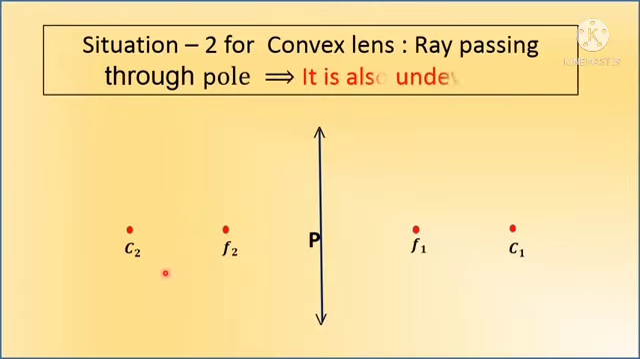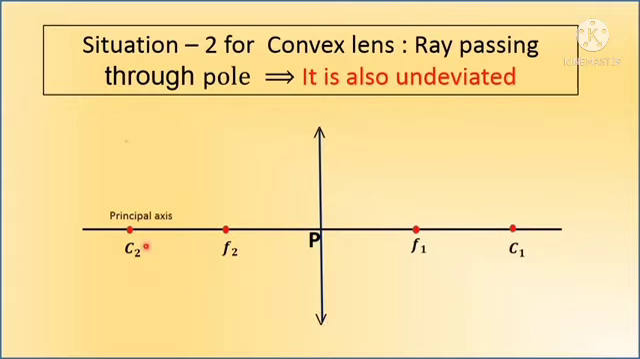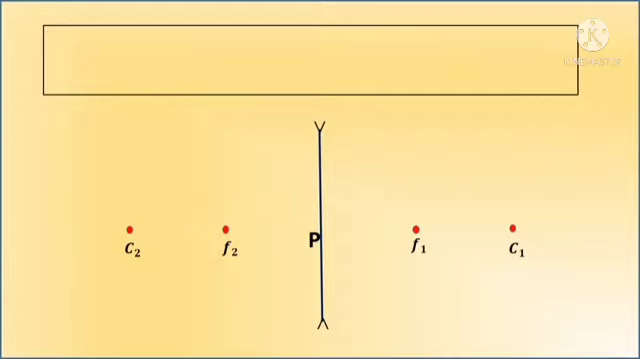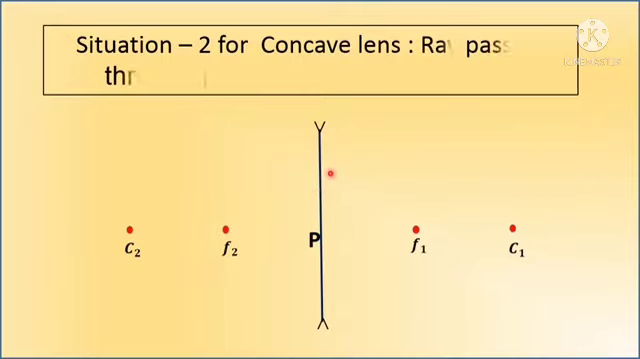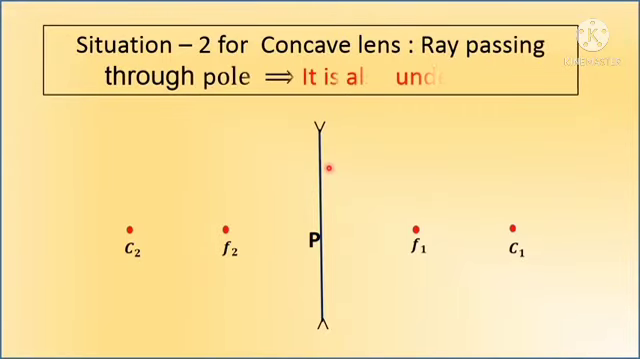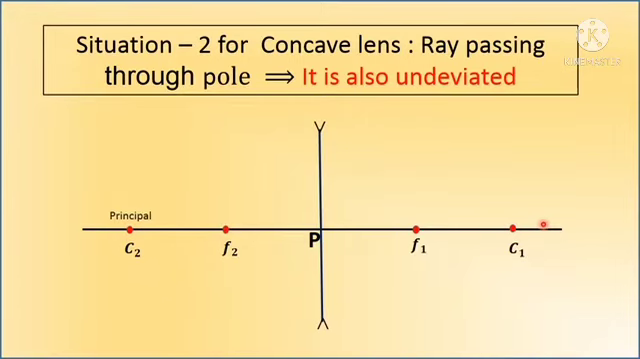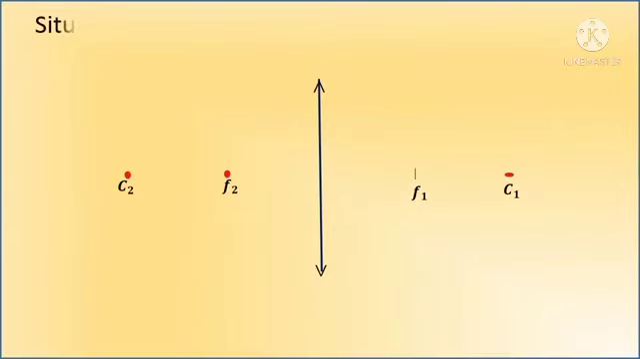Situation 2 for convex lens, ray passing through the pole. Pole means the midpoint of the perpendicular line or horizontal line. It is also undeviated. Any ray passing through the optic center is also undeviated. Situation 2 for concave lens, ray passing through the pole, is also undeviated. Here we can take the two types of lenses, concave lens and convex lens. One is the converging lens, and the other is the diverging lens.